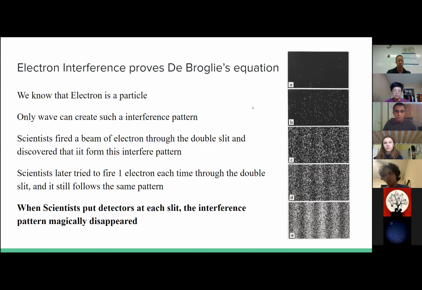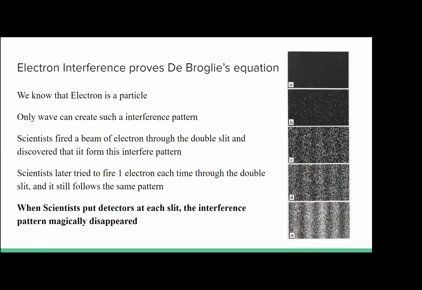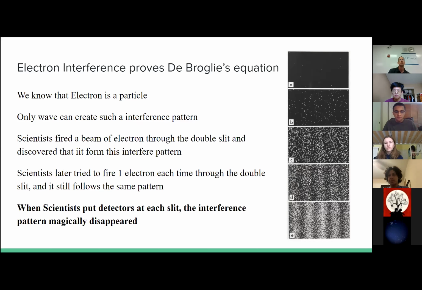So here is the electron interference double slit experiment that proves de Broglie's equation. Since an electron is a particle, usually if we fire particles, if we assume particles are just like small balls, and fire them through some slits, it will only create two lines of particles. But waves, however, can create interference patterns.